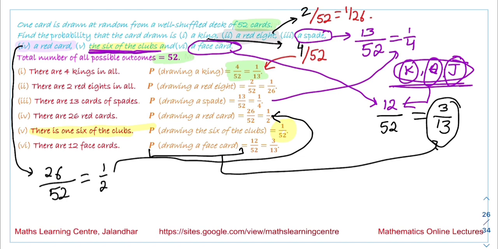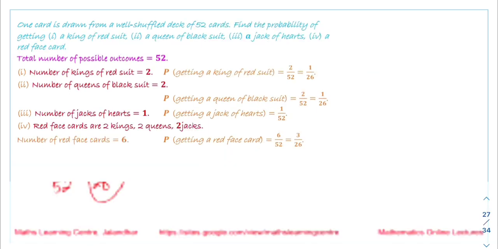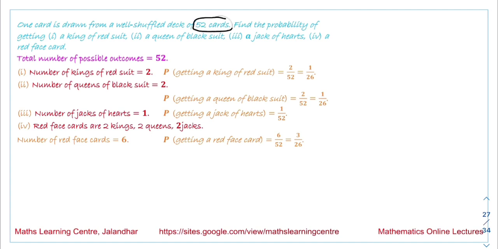Now the next question: one card is drawn from a well shuffled deck of 52 cards. The total number of cards is 52. Find the probability of getting a king of red suit. How many kings are there of the red suit? There are 2 kings of red suit. There are a total of 4 kings, 2 of red suit and 2 of black suit. The total number of possible events is 52. So the probability of this event is 1 over 26.